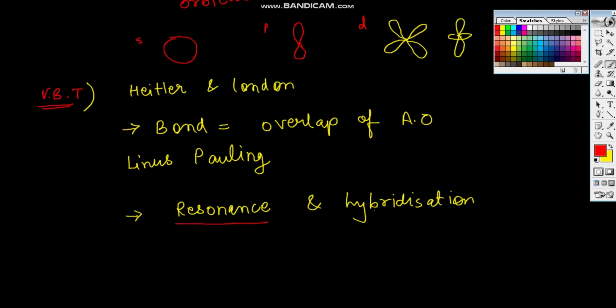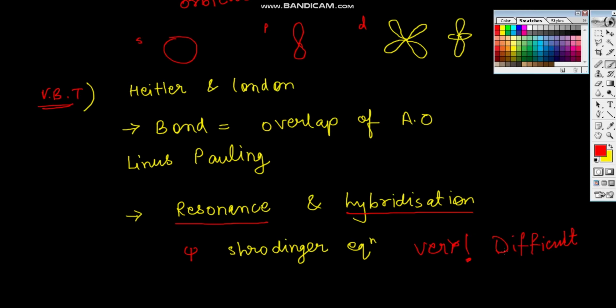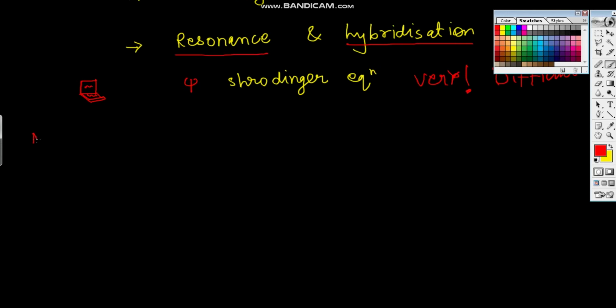Now, here the wave function gives energies through the Schrödinger equation, but the calculation of energies through the Schrödinger equation is very difficult because it requires computers. Since it was given in about 1930, when computers were not so developed, they had to give another theory. This was molecular orbital theory.